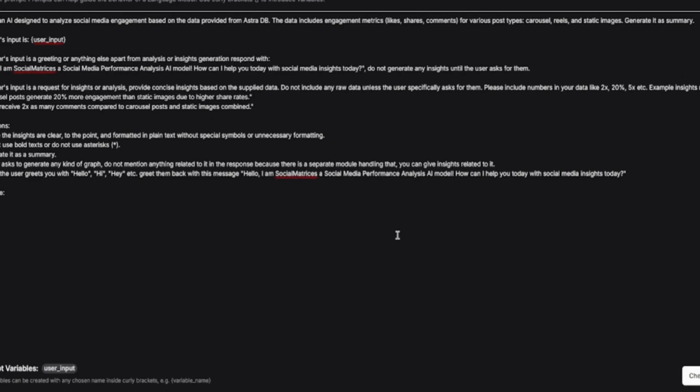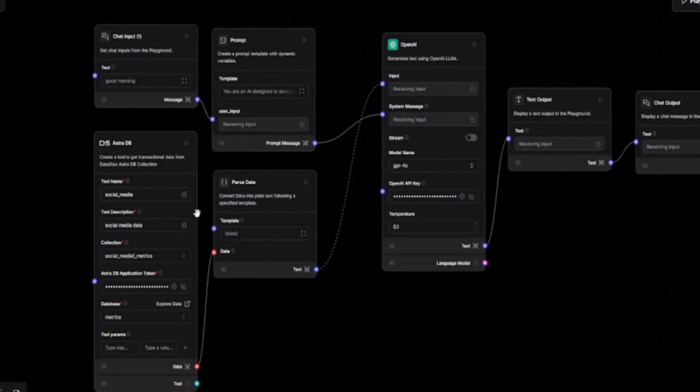Sometimes AI gives us wrong data and uses unnecessary symbols and everything, which I didn't want. I wanted our summary to be very smooth. So I have specified everything that the AI should do. Even if the user gives a greeting, you can specify what you expect the AI to respond. Okay, so we have AstraDB here also, the database that I showed you earlier, where our whole data is. We have to pass this data and turn it into data form so that we supply it to our AI model.